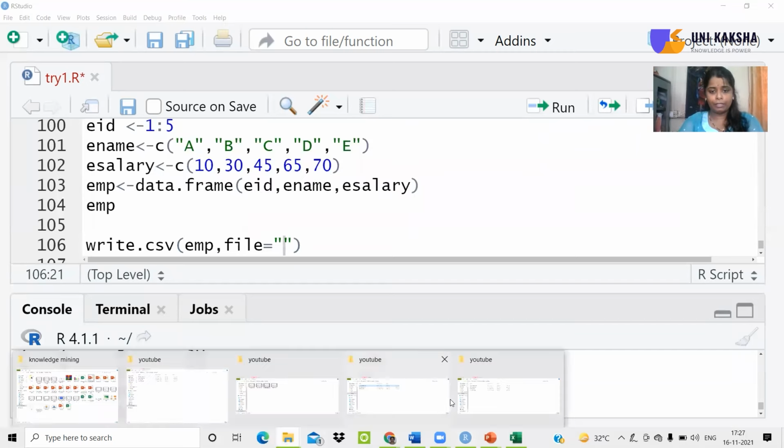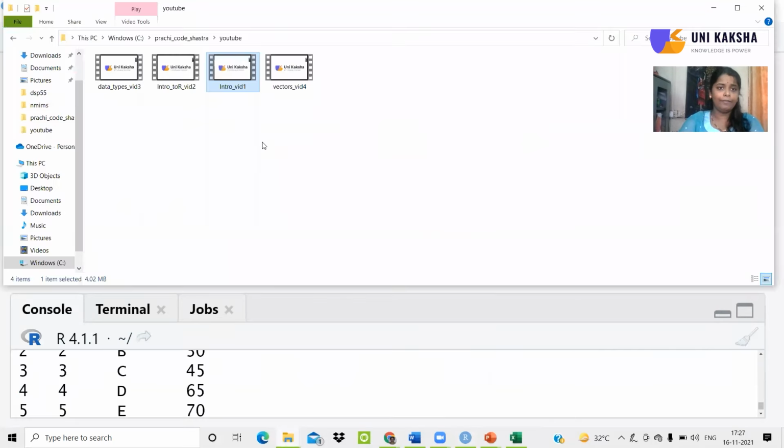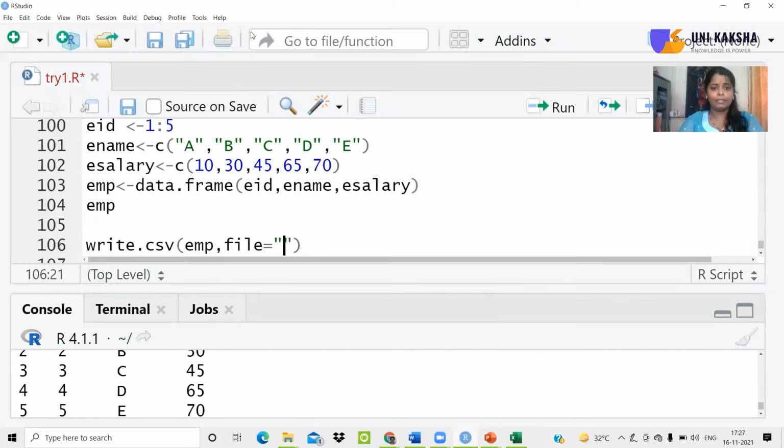So let me just check. Yes, this is a folder I have called the YouTube folder. I'll copy this and paste this path over here. I will change the slashes. It's very necessary to change the slash, otherwise \n or \t, which are escape characters used in R, can confuse the system if your path also contains the same characters. That's why, for the safer side, always change the backslash to the forward slash.